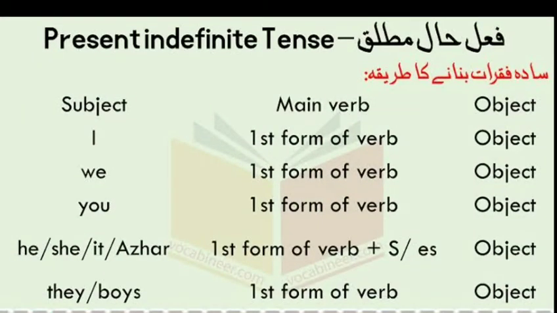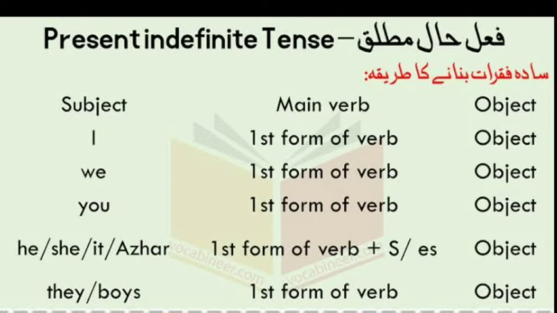Now let us discuss the structure of present indefinite tense. So the structure of this tense is, as you can see on your screen, at the beginning will be subject, then first form of the verb that is used as a main verb, and then object. Okay, as you can see, this will be the structure with I, we and you.